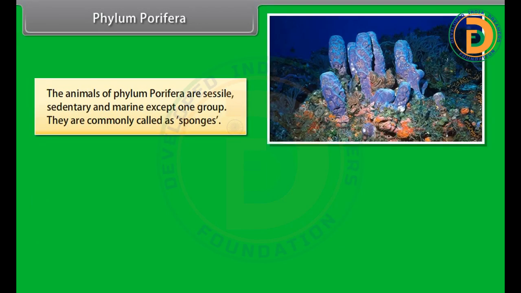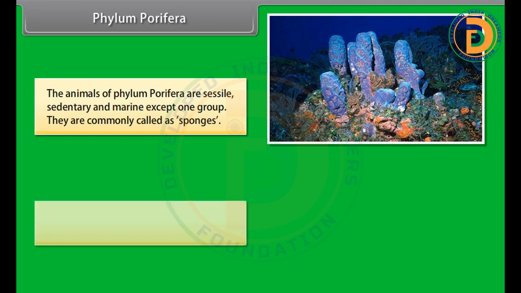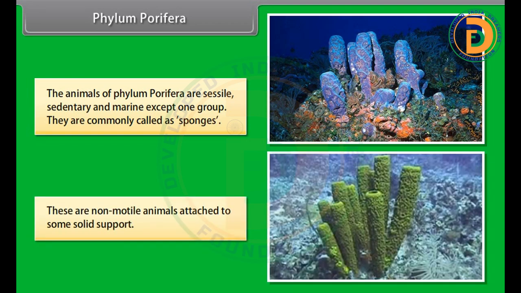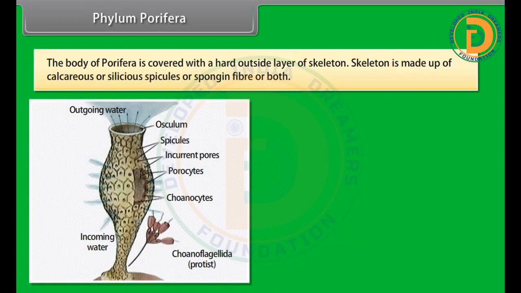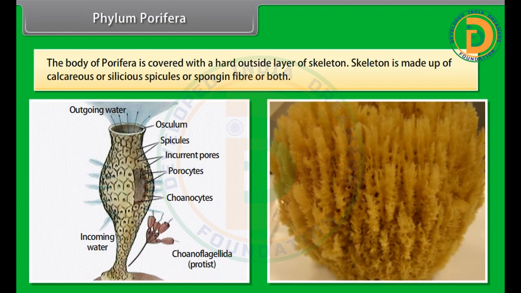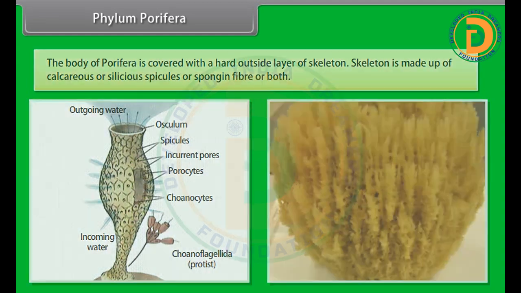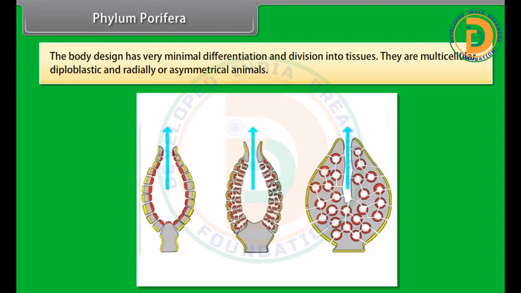The animals of phylum Porifera are sessile, sedentary, and marine except one group. They are commonly called sponges. These are non-motile animals attached to some solid support. The body of Porifera is covered with a hard outside layer of skeleton. Skeleton is made up of calcareous or siliceous spicules or spongin fiber or both. The body design has very minimal differentiation and division into tissues. They are multicellular, diploblastic, and radially symmetrical or asymmetrical animals.